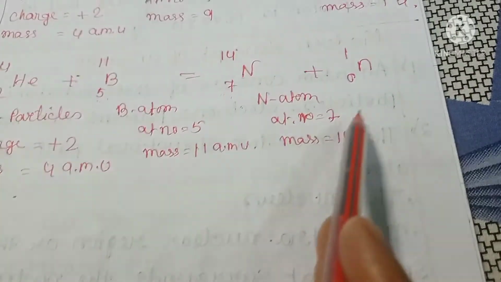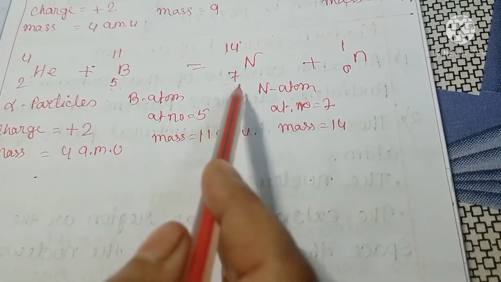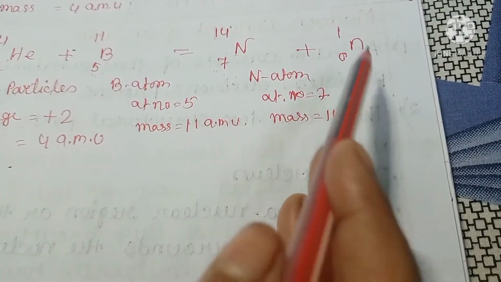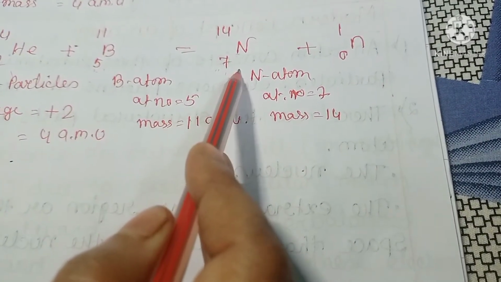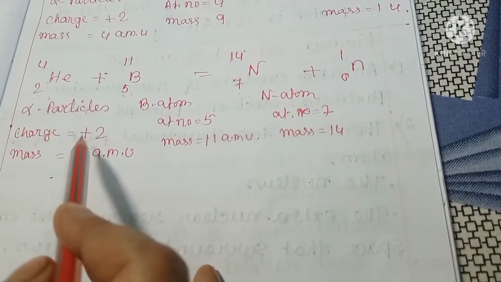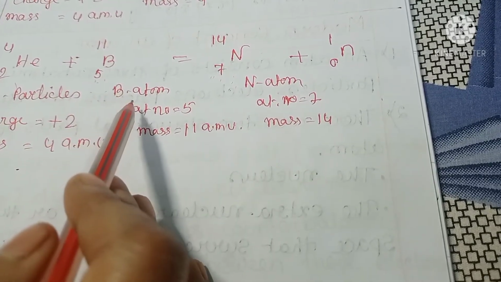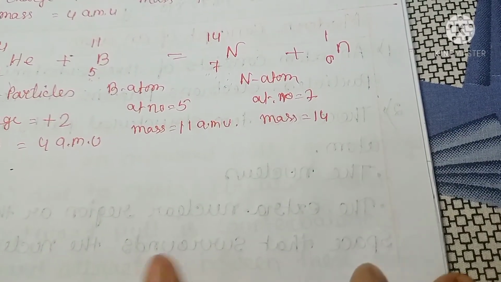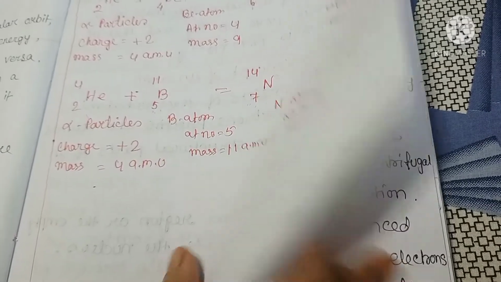So here the neutron ejects alpha particles from a nitrogen nucleus, leading to the formation of a boron nucleus. So, neutrons are used for the transmutation of elements, and protons and neutrons are collectively known as nucleons.